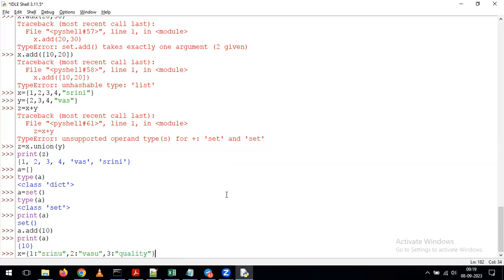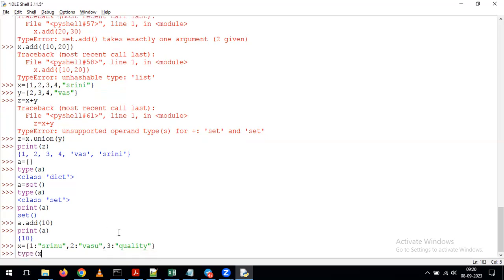So here, in total how many key values am I giving? Any guesses? How many key values are we giving? 3. 1 is a key, 2 is a key, and 3 is a key. And how many values are we giving? Again 3. Srinu is a value, Vasu is a value, and quality is a value. So like that, you can represent the keys and values as part of defining our dictionary. Just click on enter.